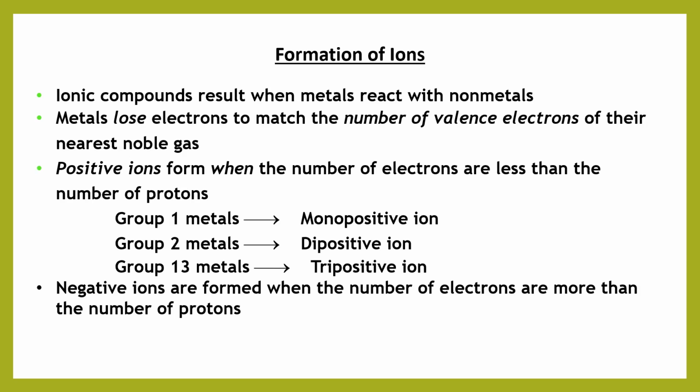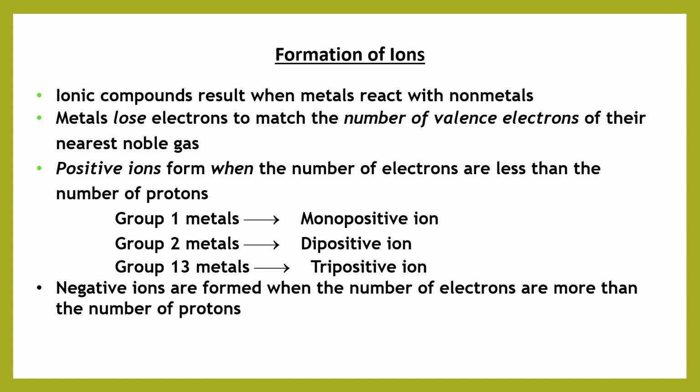Now let's see the formation of ions. As we know, ionic compounds result when metals react with non-metals. Metals have a tendency to donate electrons, while non-metals have a tendency to accept electrons.